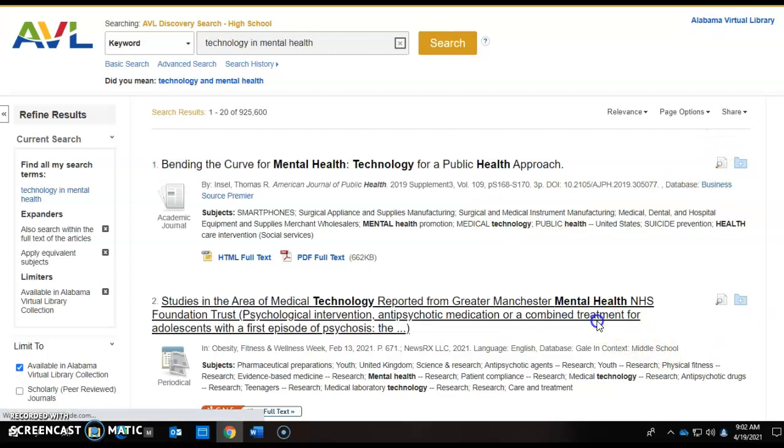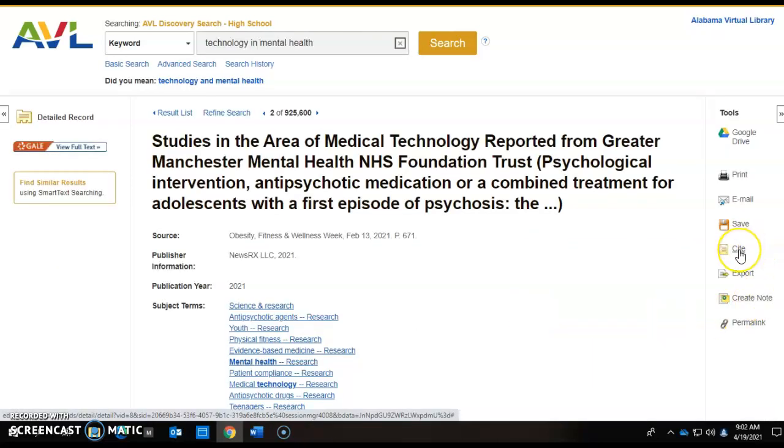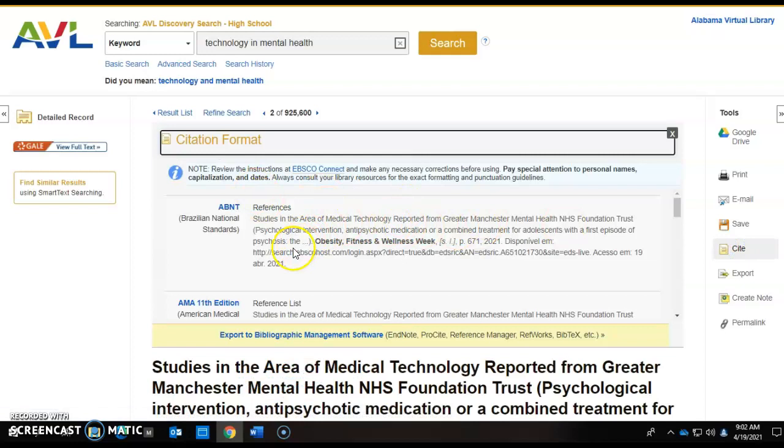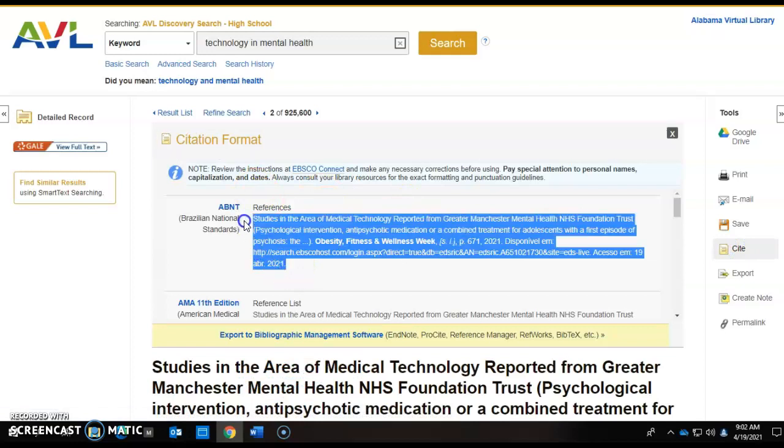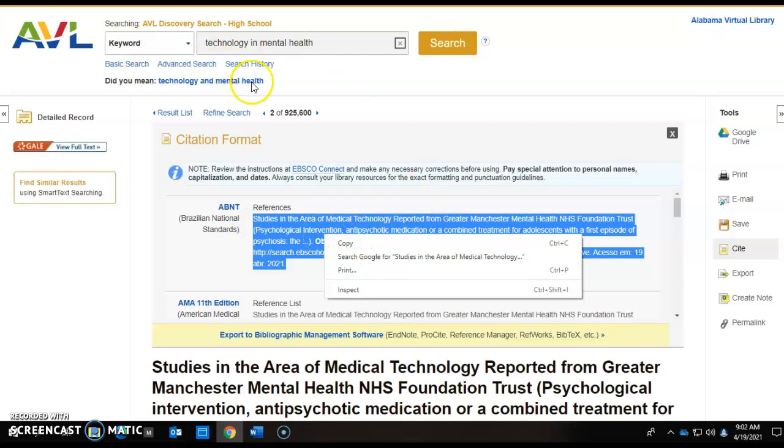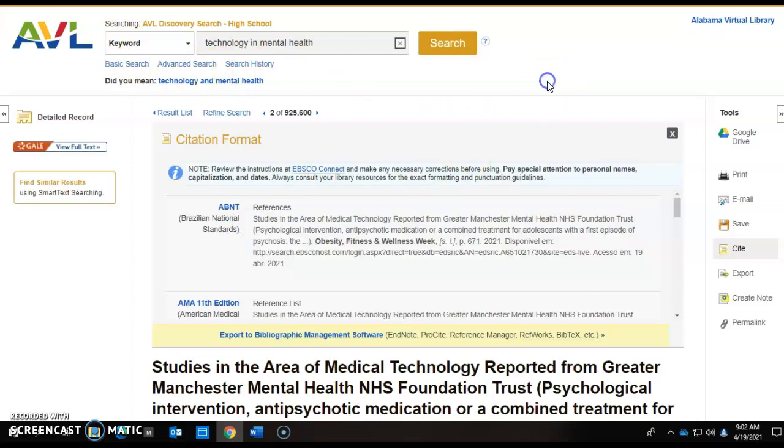Be sure, though, to remember, when you click on whatever article you want to use, the best way to make sure that you're citing these in the correct way is to just click this cite button. Super easy. Copy all of this. Right click, copy, and then paste this onto the last page of your essay.